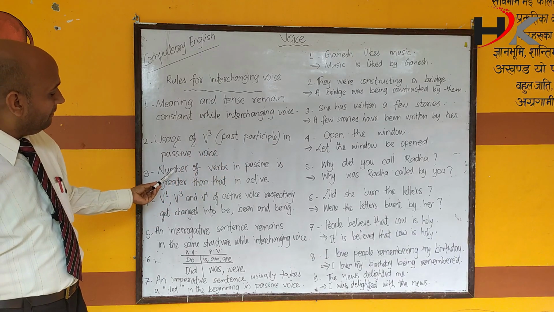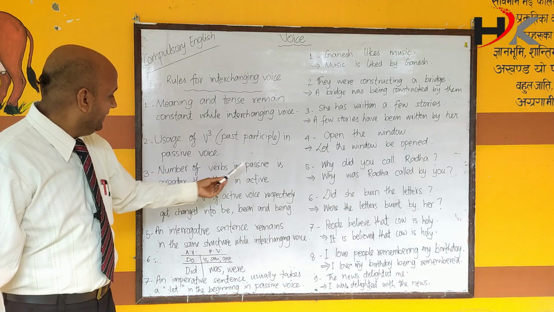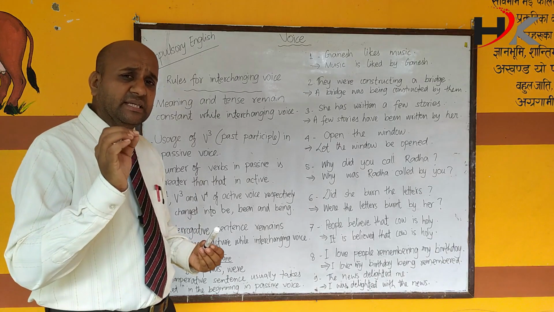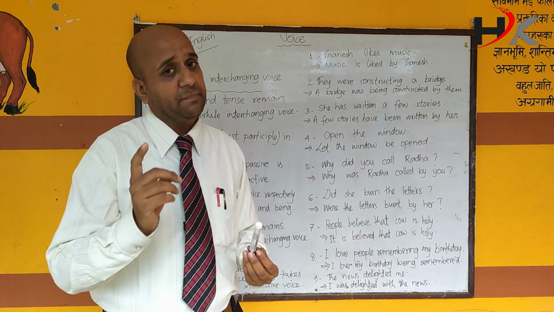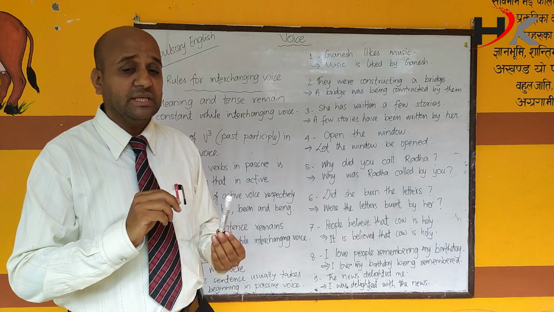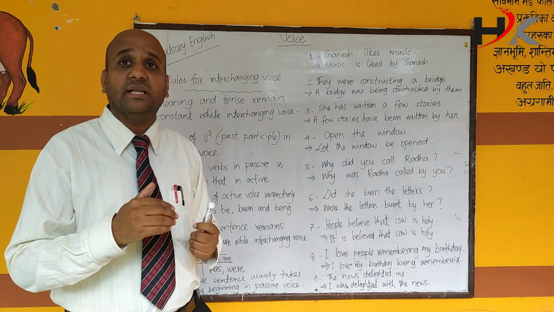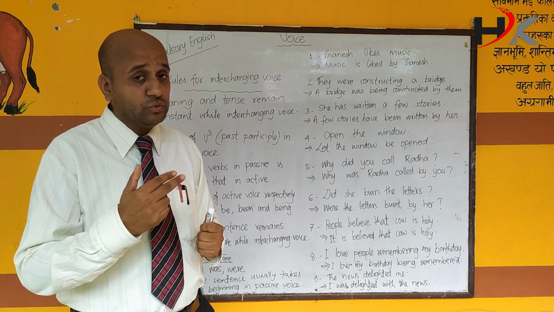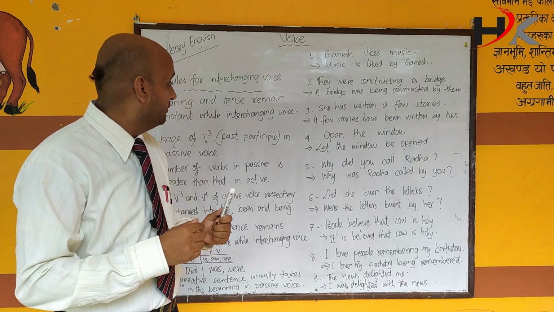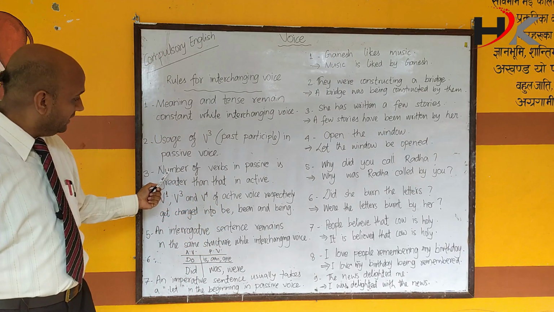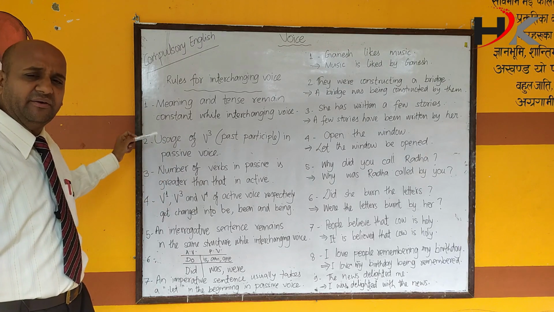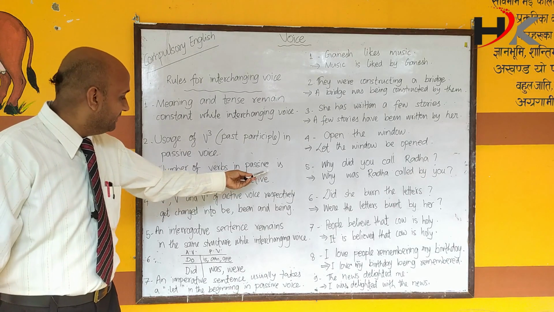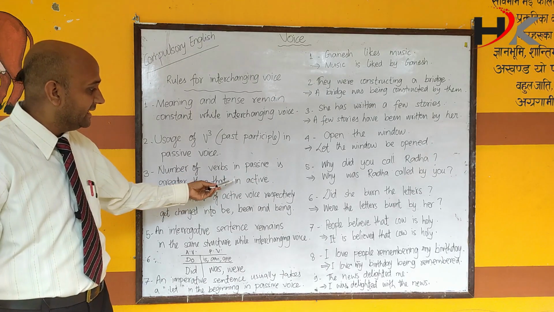Next one, number of verbs in passive is greater than that in active. In active voice, if we just use a single verb, in passive there must be more than one, it means 2. Similarly, when we use structures like continuous, perfect, there will be two verbs in active voice. Now in passive there will be 3 verbs. So you can jot this down, you can write this down, they are really very important for you. Number of verbs in passive is greater than that in active.